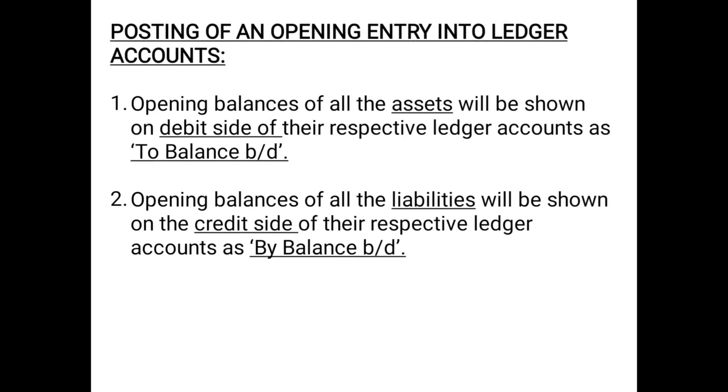Point 2. Opening balance of all the liabilities will be shown on the credit side of their respective ledger accounts as by balance carried down. Why will they be posted on the credit side? Because we know that liabilities carry a credit balance and therefore the opening balance will be posted on their respective credit side as by balance brought down.